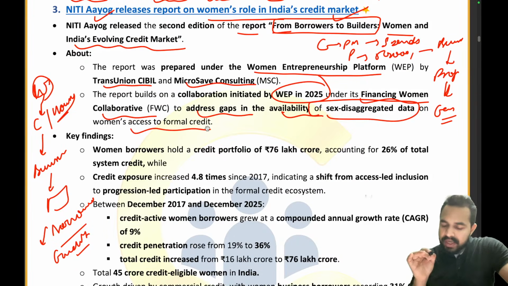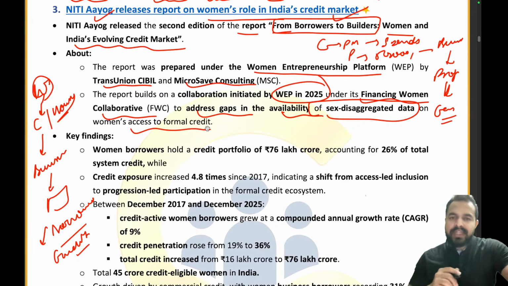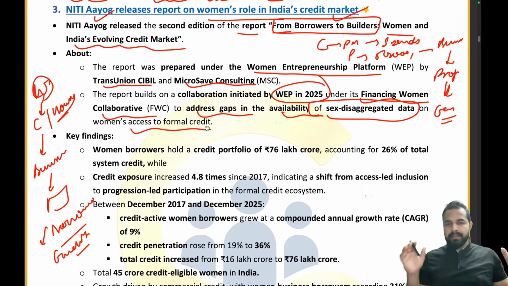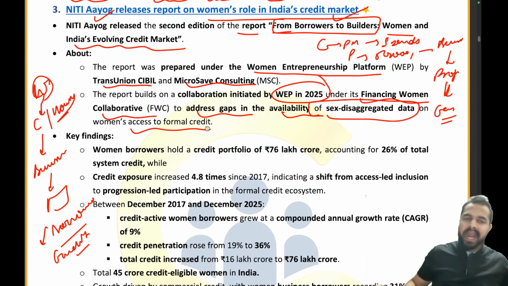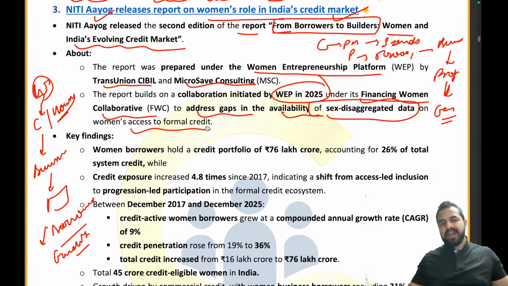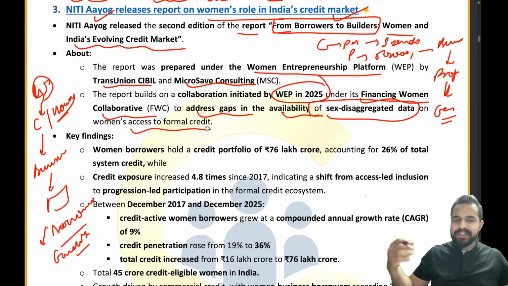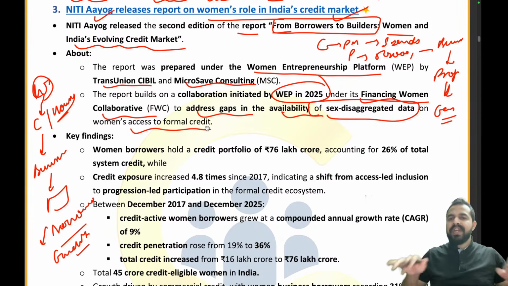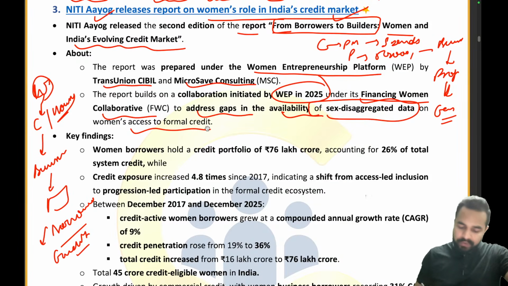See guys, earlier there was a lot of gap in the number and the amount of loans given to males as compared to females, right? So women were not having that much access to formal credit and we were not having proper data on it, right?